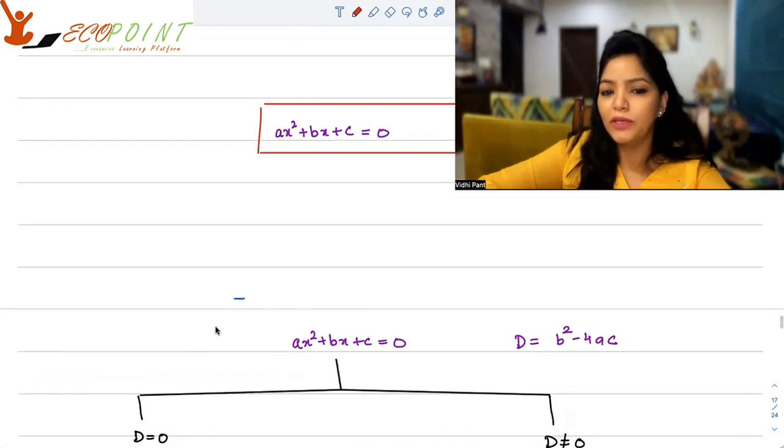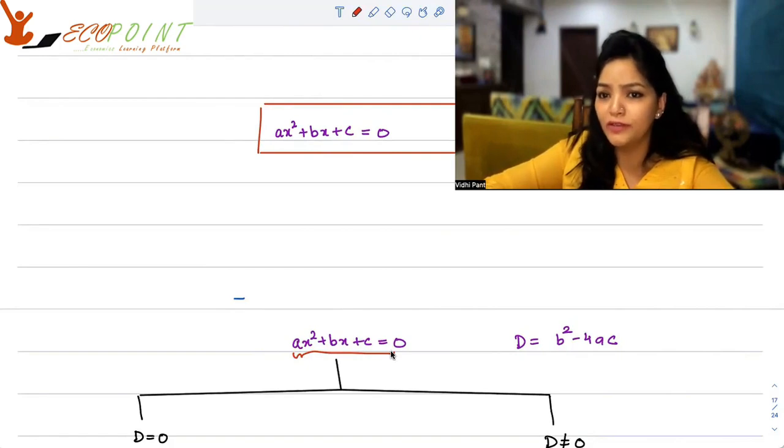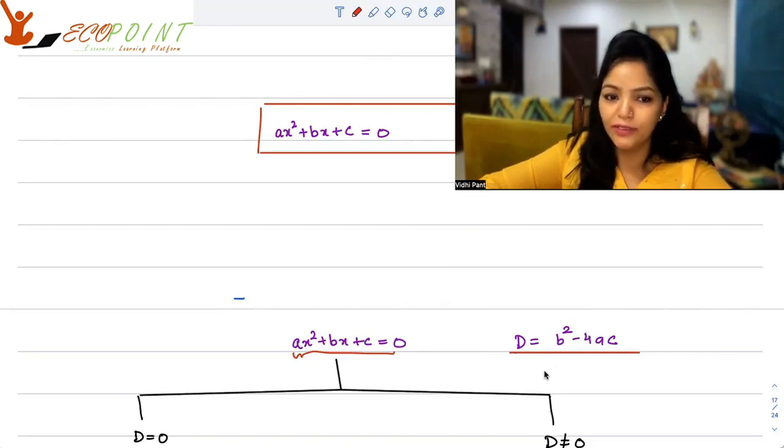If ax squared plus bx plus c is equal to 0, the notations that I've used here are different. I'm using lowercase here. It doesn't really matter. I'm doing it deliberately. You should be judicious enough to figure out. It's just that these are coefficients associated to the power of x. So you should know the formula by heart and then put the values, no matter what the values are. D stands for your discriminant and it is b square minus 4ac.